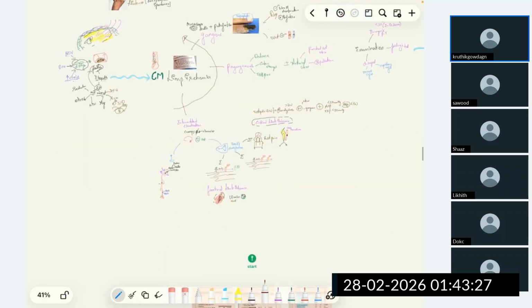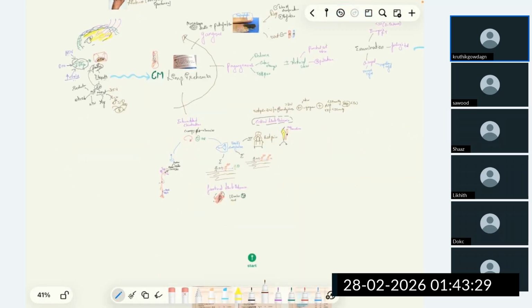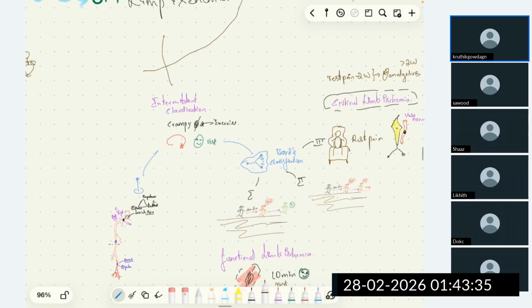First, the patient who has atherosclerotic peripheral vascular disease will most commonly present to us with intermittent claudication. The definition of intermittent claudication is very, very important. It's the recurrent crampy muscular pain induced by exercise, which is relieved on rest.